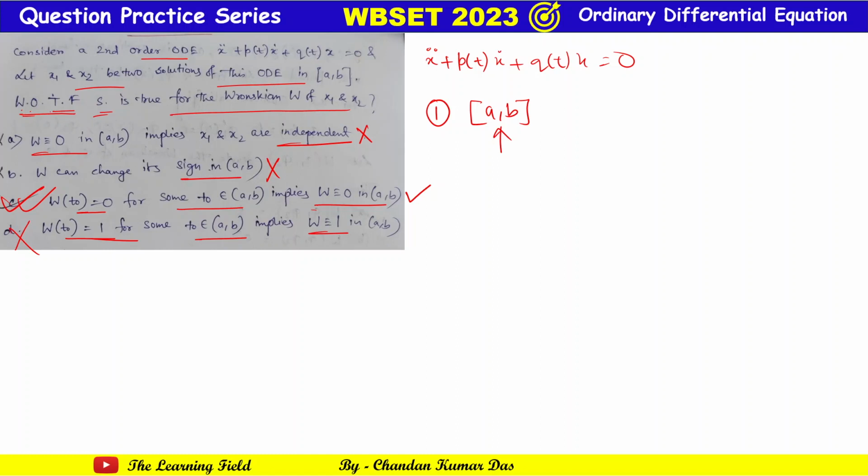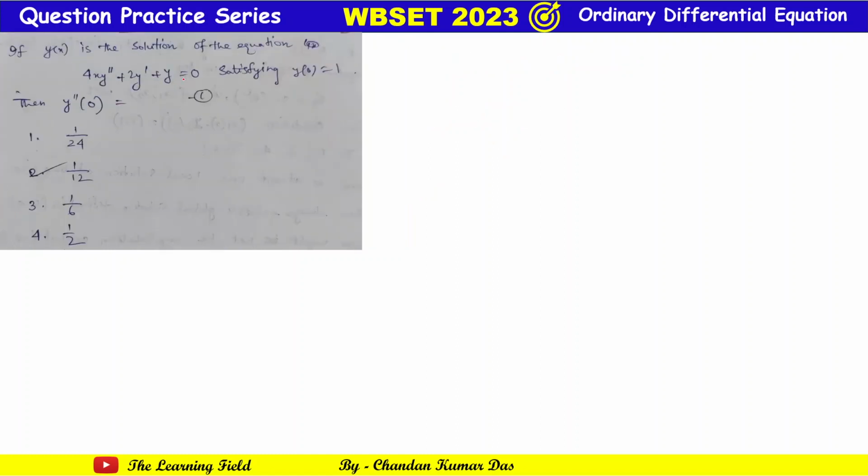Okay, now the next problem. If y equal to y(x) is a solution of the equation 4x y double dash plus 2y dash plus y equal to 0, satisfying y(0) equal to 1, then find y dash 0. You can solve this problem by applying the standard method, but here I am not applying any method. See the way of the solution I can do here.